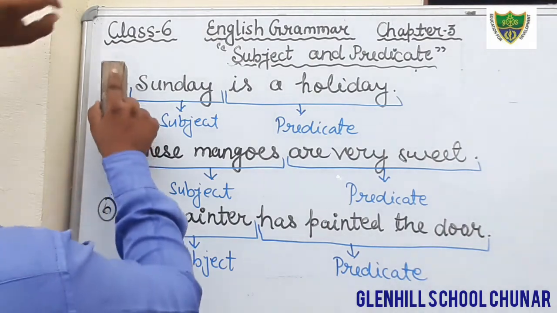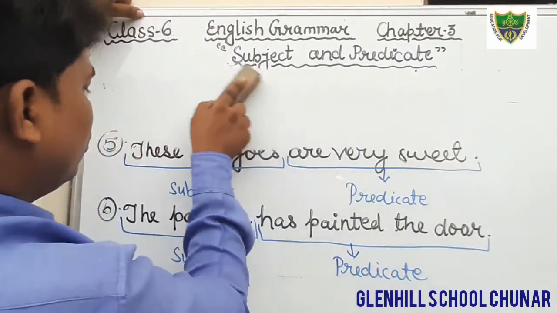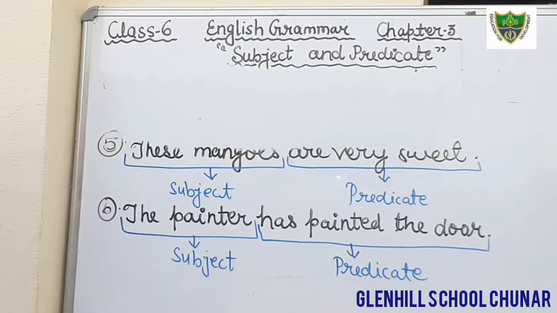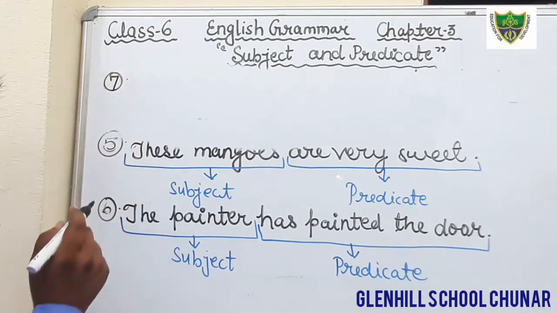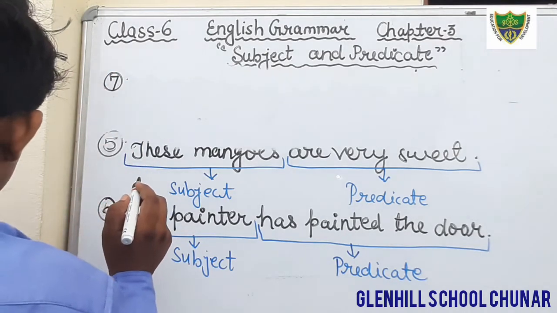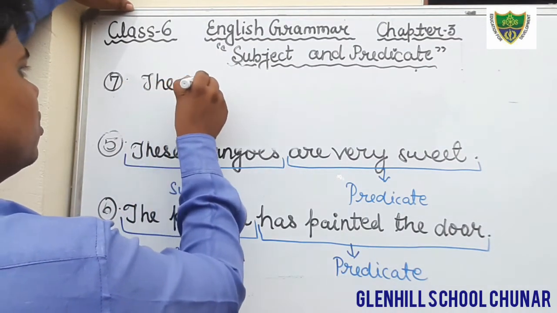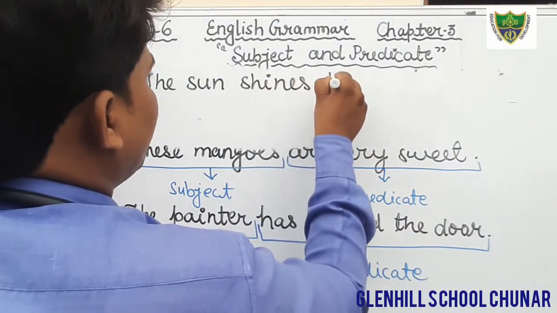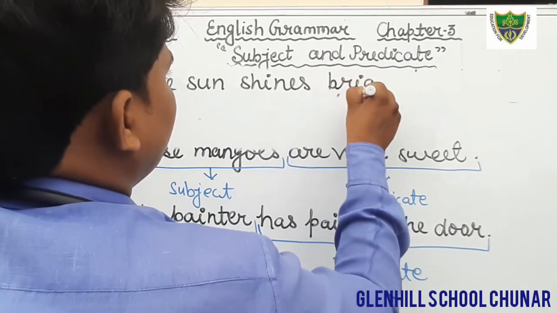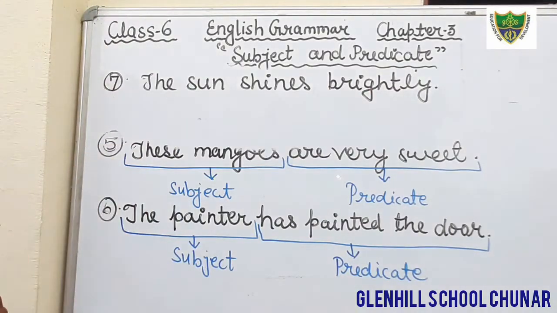And the next question we are going to do. What is the next question? Question number 7. Question number 7 is the sun shines brightly. Just see here, the sun shines brightly.